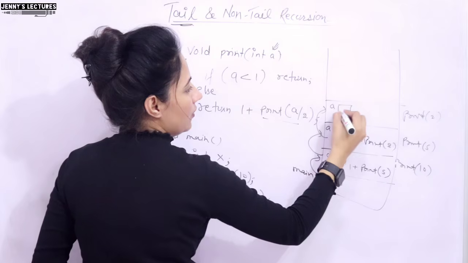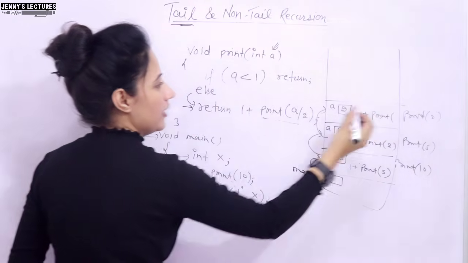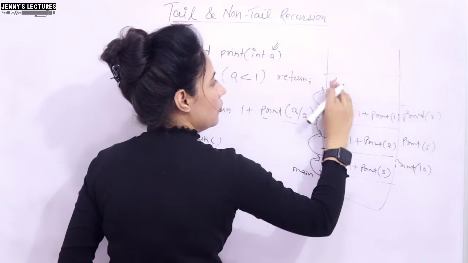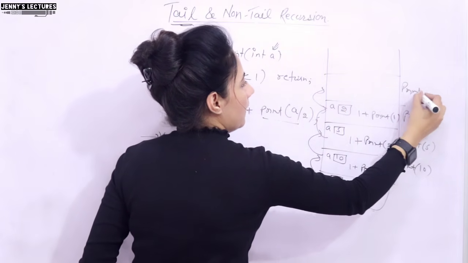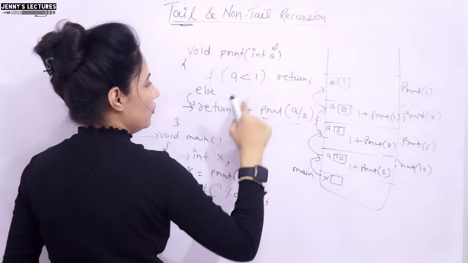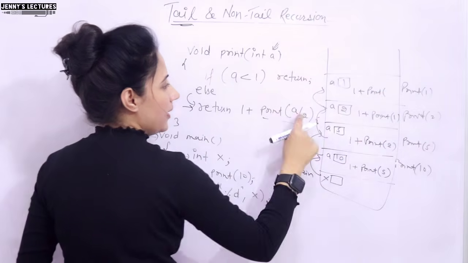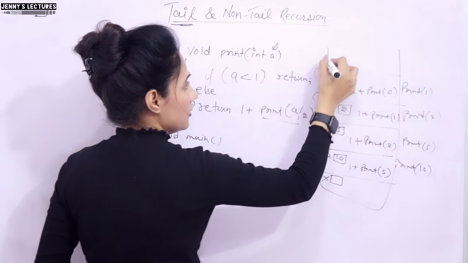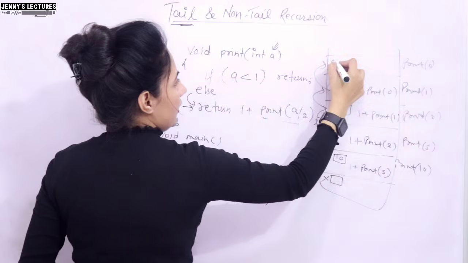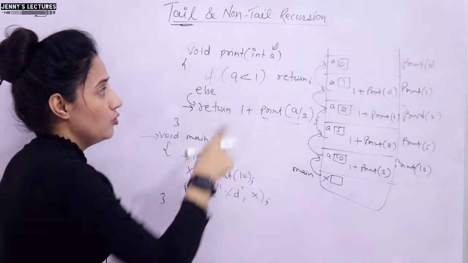Here we have a, now the value of a is 2, 1 plus, again a function call for print 2 by 2, that is 1. So now one activation record for print 1 and the value of a is 1. Condition true? No. 1 plus, again a function call print 1 by 2, that is 0. So this record is for print 0. Now here the value of a is 0. Now condition true? Yes.